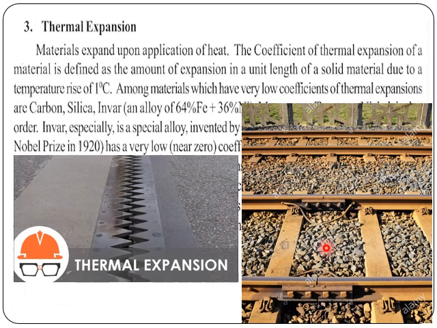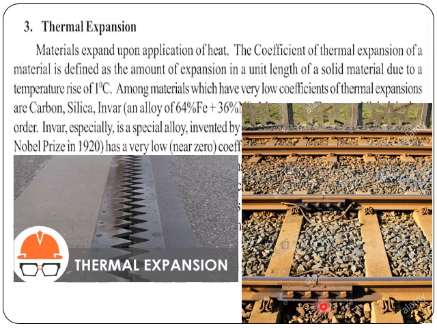The best example where thermal expansion makes a difference is bridges. Normally bridges are made with steel structures, where a proper gap is intentionally provided in order to accommodate this thermal expansion. Even in railway tracks, we might have seen a little gap between the two tracks, which is maintained.